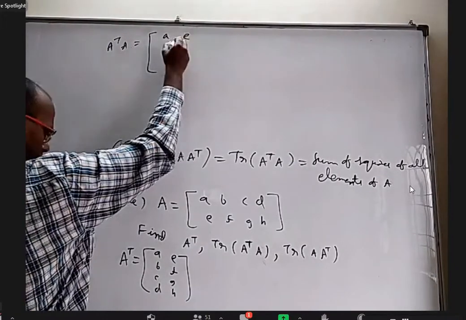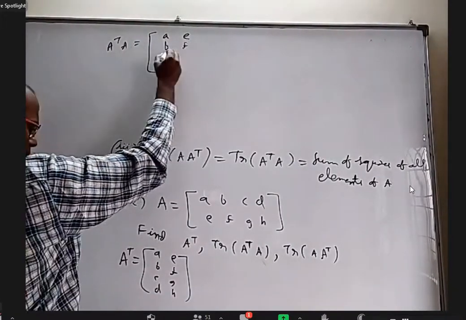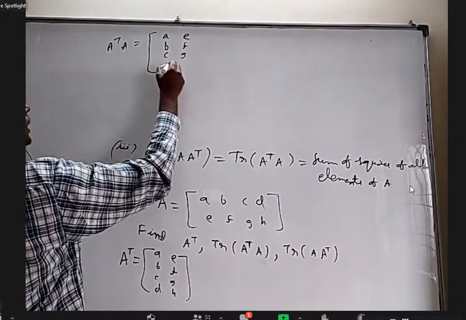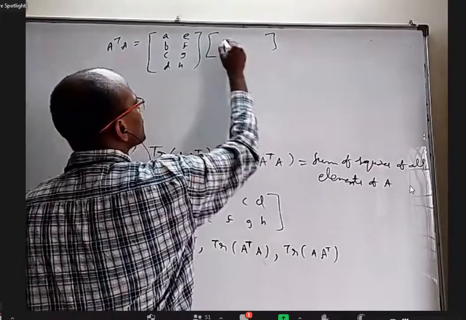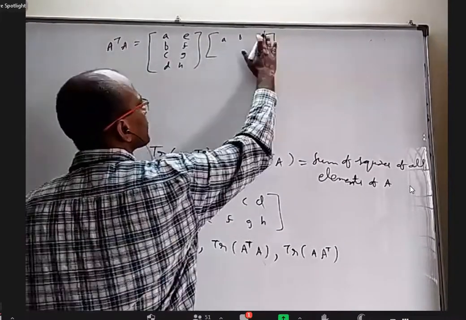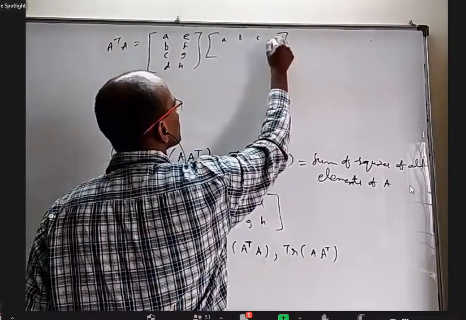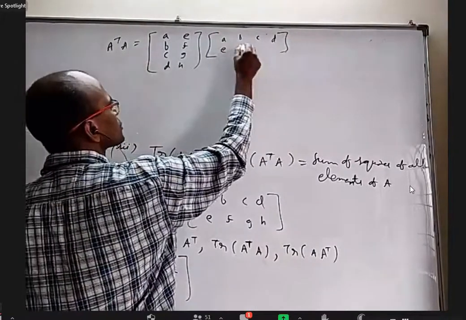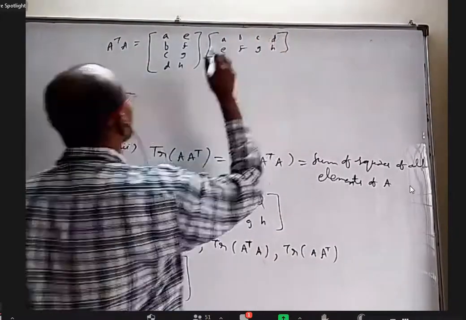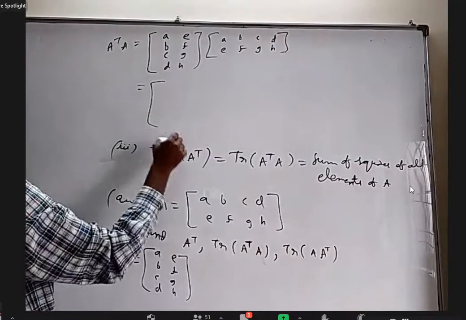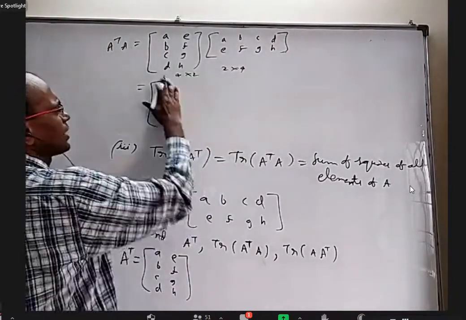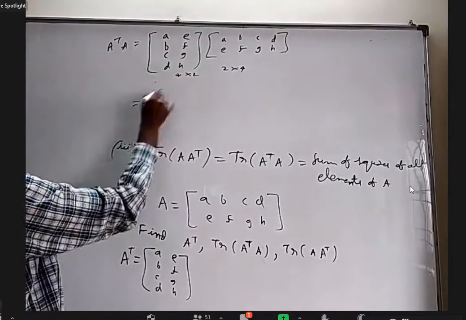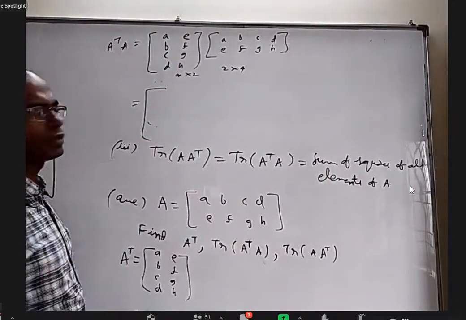A, E, B, F, C, G, and D, H. Here, A is A, B, C, D, and here E, F, G, H. Okay, this is a 4x2 matrix. This is 2x4. Finally, I'll get a 4x4 matrix. You don't have to really find the full 4x4 matrix.